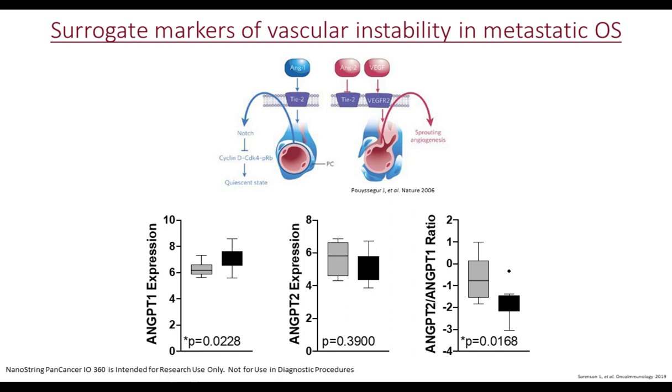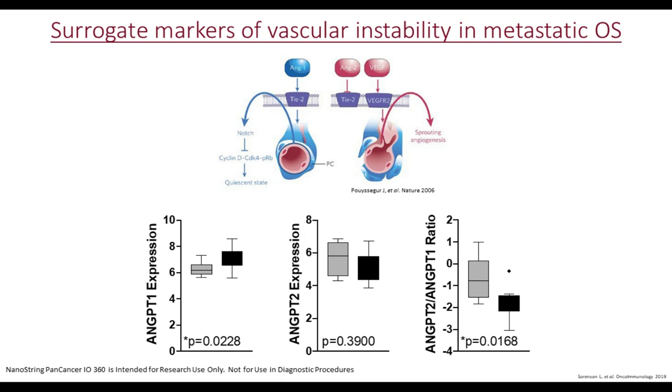Next, we wanted to investigate vascular instability in the context of metastatic and non-metastatic disease. Angiopoietin 1 and angiopoietin 2 opposingly regulate vessel stabilization and angiogenesis, such that expression of Ang1 facilitates pericyte coverage, vessel maturity, and vascular stabilization, whereas expression of angiopoietin 2 induces pericyte detachment and vascular instability.